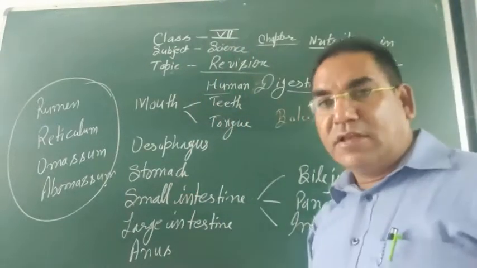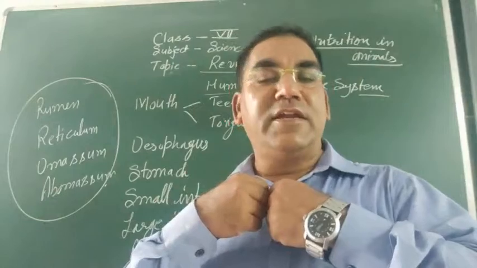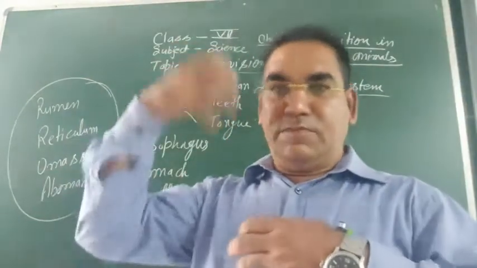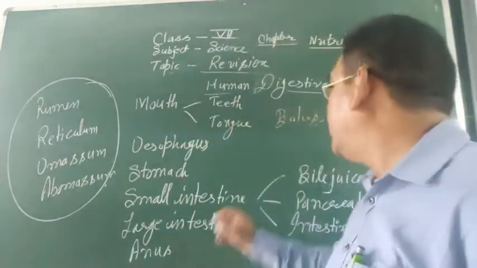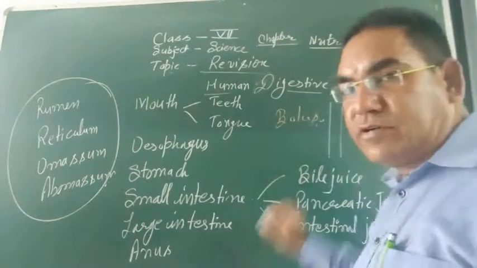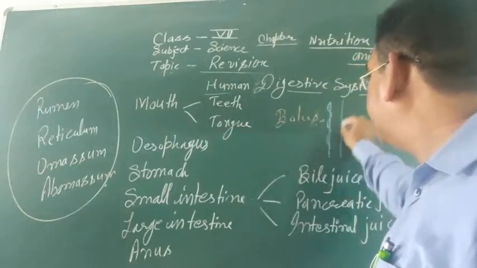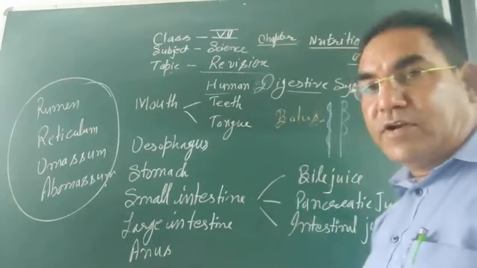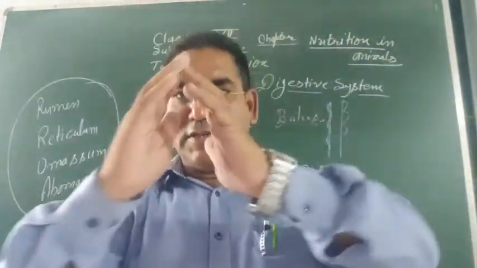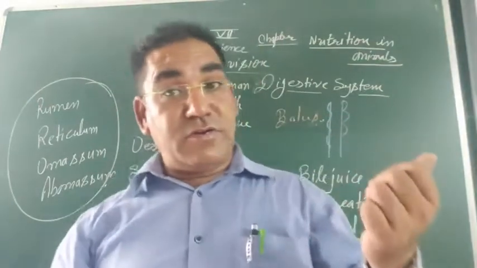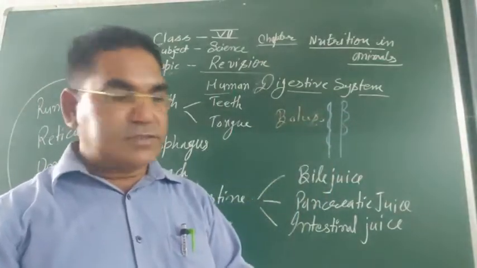Now this bolus enters into the esophagus, and through the esophagus this food pours directly into the stomach. The lining of the esophagus has a motion: an involuntary contraction and relaxation motion. This involuntary contraction and relaxation motion in the esophagus is known as peristalsis.